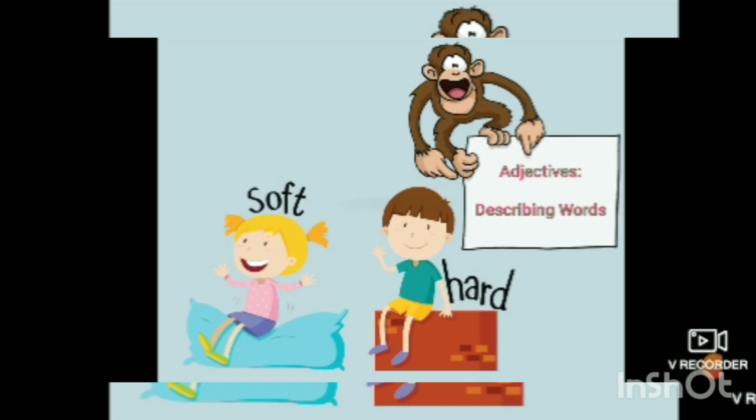So the pillow is soft, the bench must be hard. Okay, though we don't understand what exactly it is, we can read that it is hard. So these are the words soft, hard, brave. These are the words which are describing the thing in a more specific way, right? So the words which describe the nouns are known as the adjectives of quality.